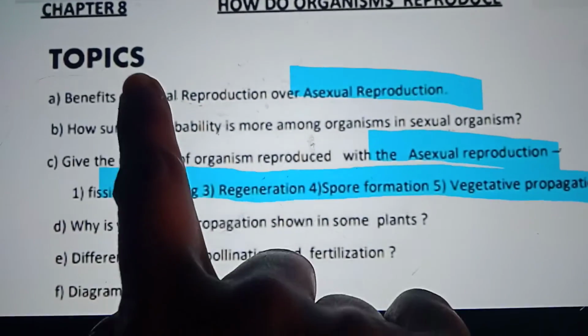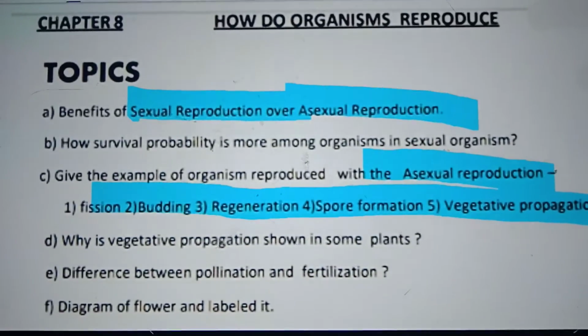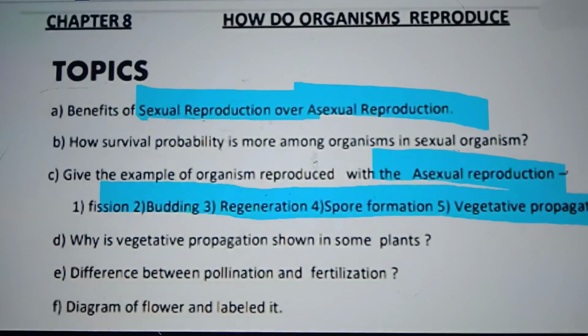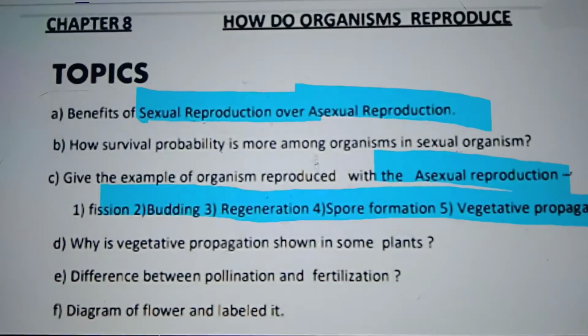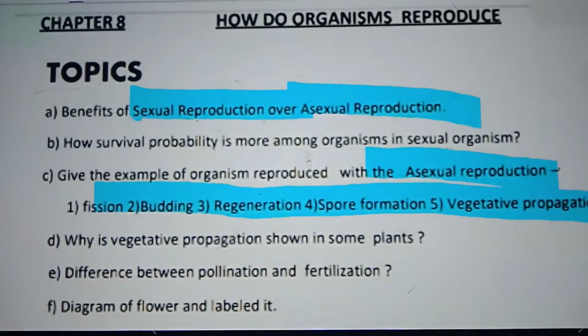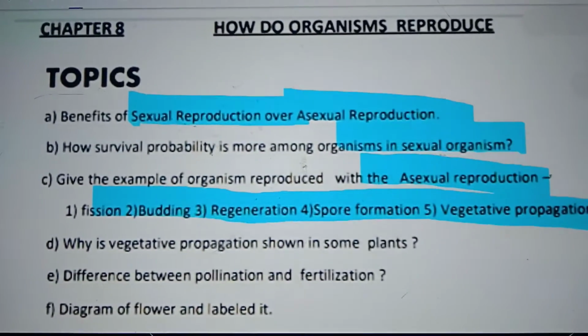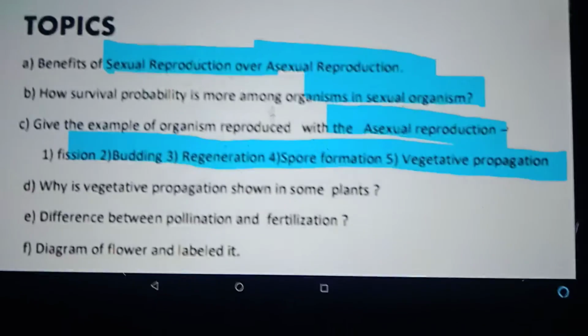Also, why sexual reproduction is important, how it is beneficial over asexual reproduction. Given two organisms, which one will have the more probability to survive? The one undergoing sexual reproduction or the one undergoing asexual reproduction?